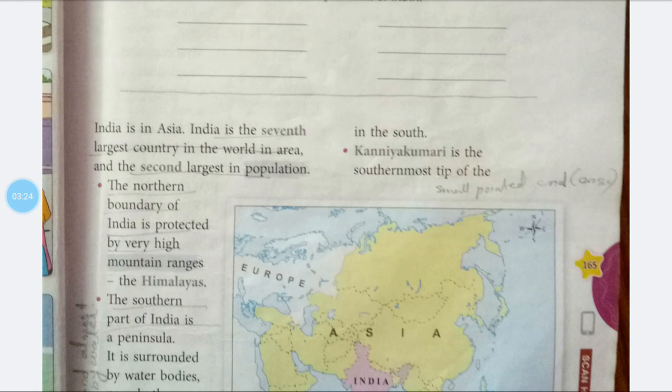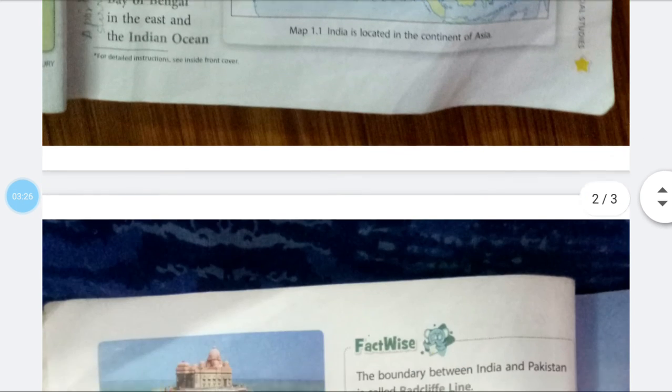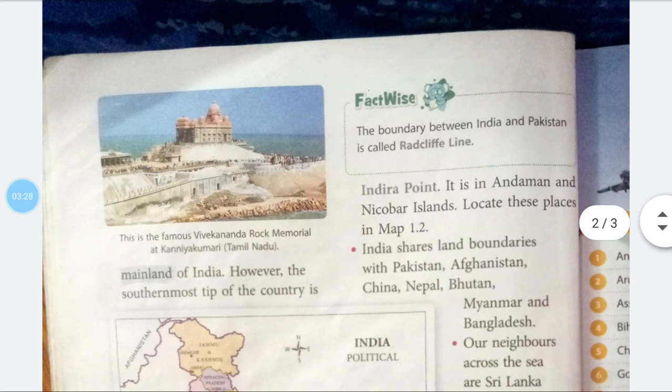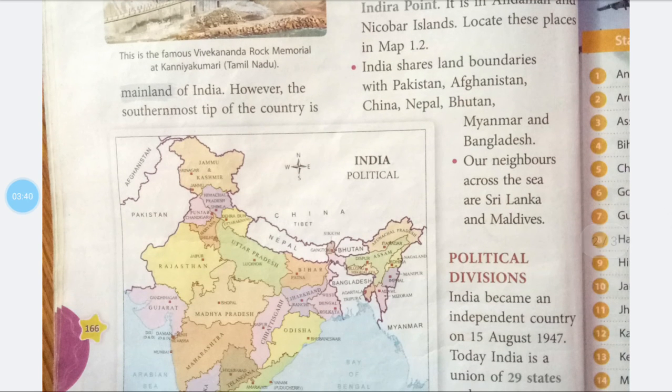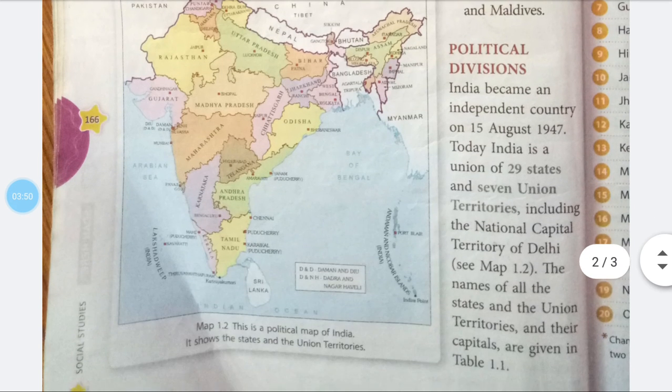Kanyakumari is the southernmost tip of the mainland of India. However, the southernmost tip of the country is Indira Point. It is in Andaman and Nicobar Islands. India shares land boundaries with Pakistan, Afghanistan, China, Nepal, Bhutan, Myanmar, and Bangladesh. Our neighbors across the sea are Sri Lanka and Maldives.